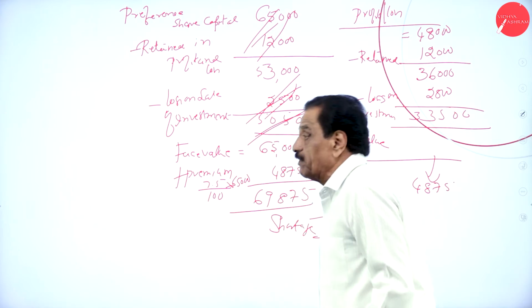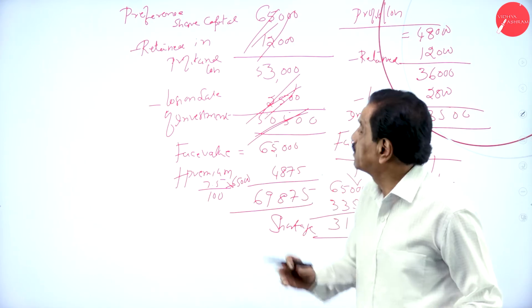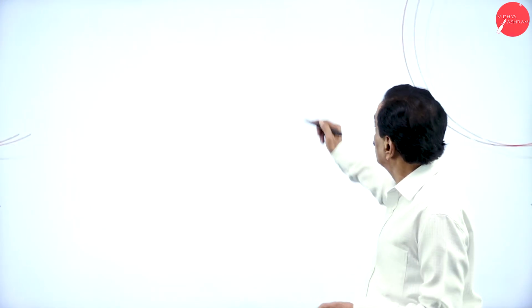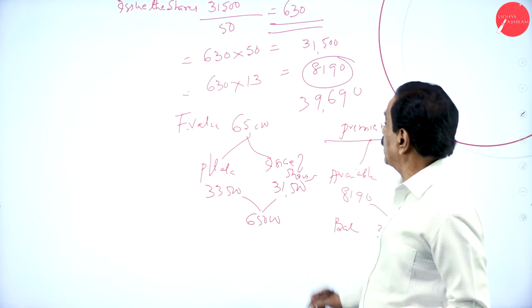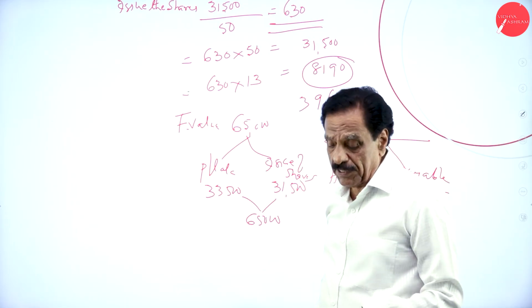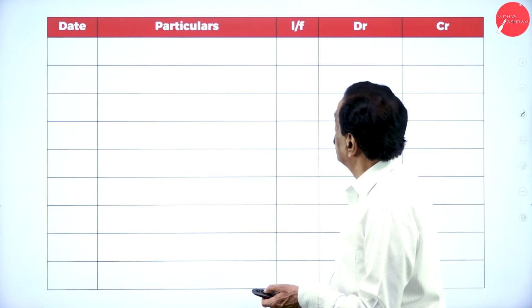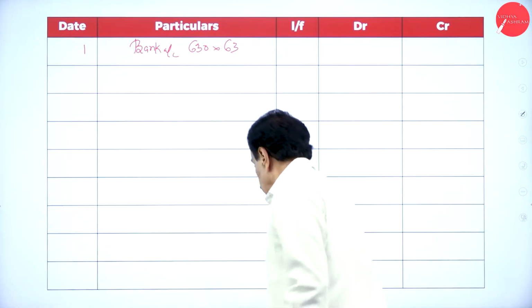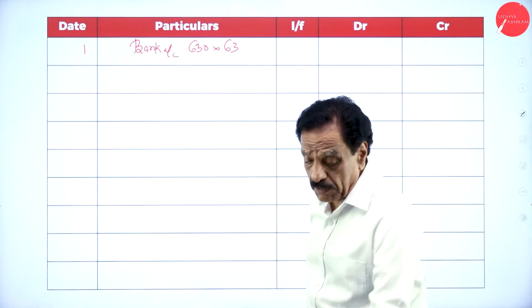So we'll go with the entry. How many shares were issued? 630 shares at rupees 63, where 50 is the face value and 13 is the premium.